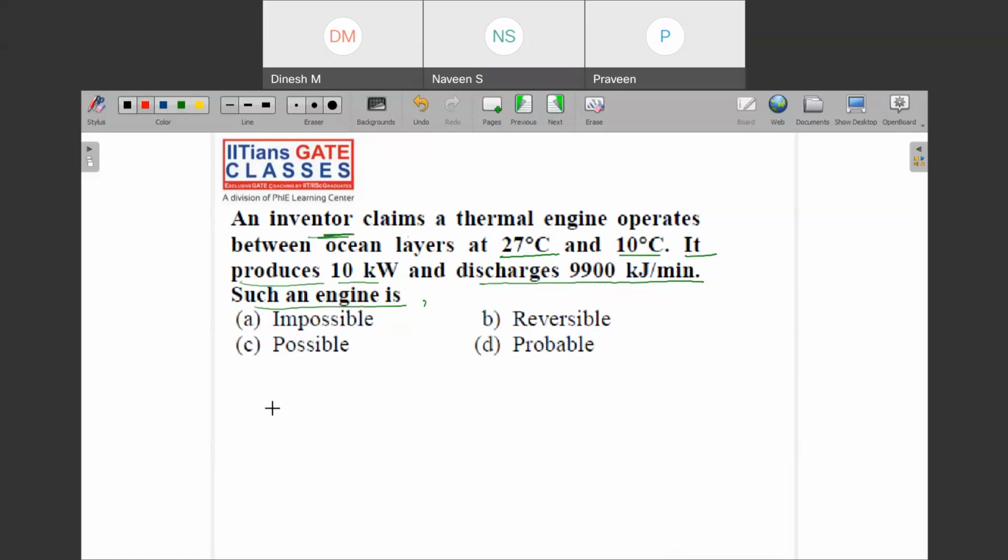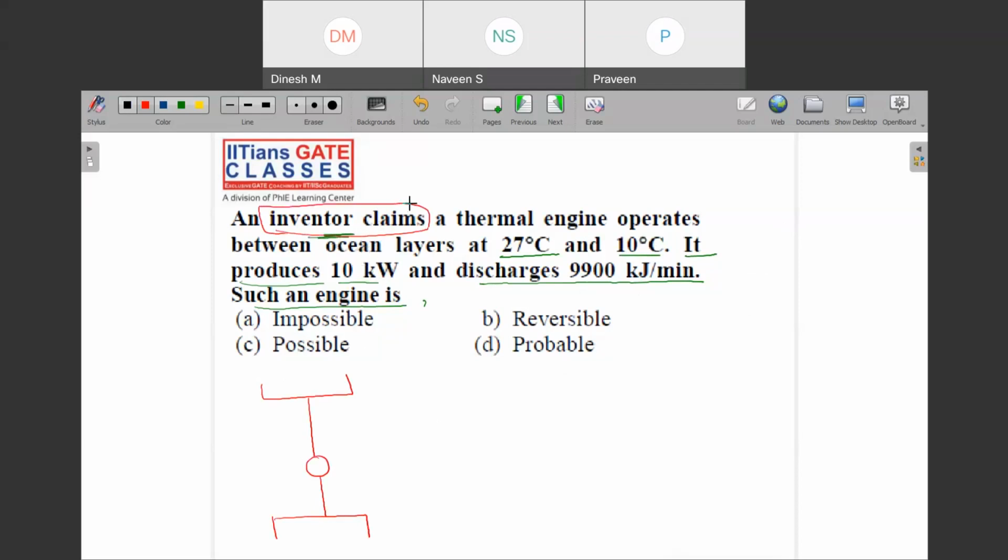So the idea is, let us first find out its Carnot efficiency, and then we will find out the given cycle's efficiency and compare. If the efficiency is equal to or lesser than Carnot, then the claim which has been made is true.